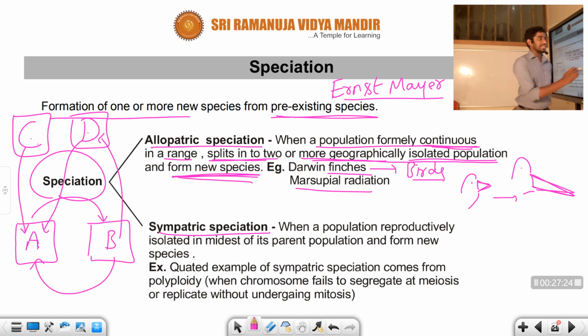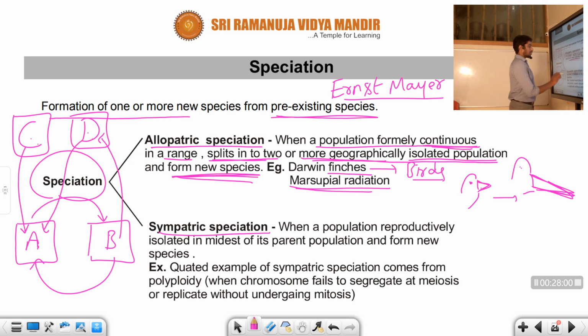For example, you can see initially there are different varieties we can observe. One is the short beak size bird, and one is the long beak size bird, and at the same time there are different colors also. Generally Darwin's finches, you can search on Google, students. The color would be different, the wing size would be different, and the beak size would be different. Similarly, it is also applicable to the marsupial radiation, right, students?